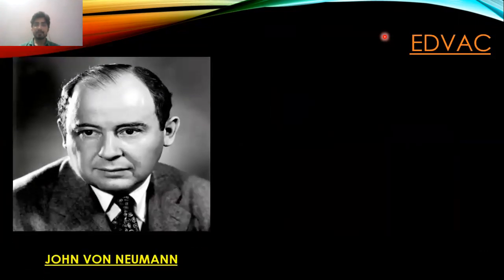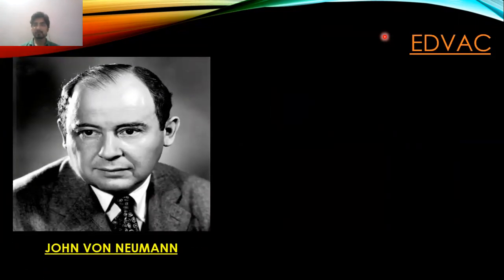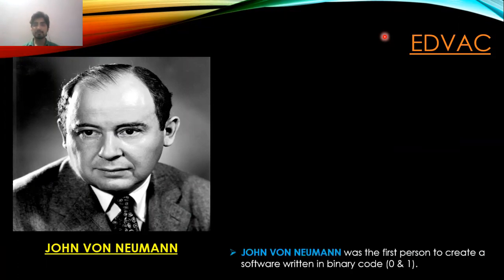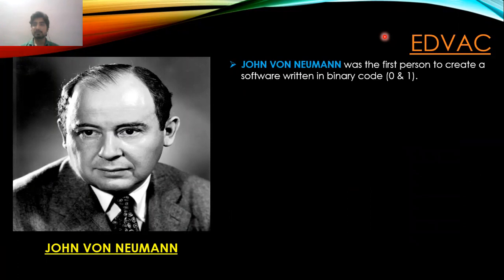EDVAC. So EDVAC was created by John von Neumann. EDVAC was also one of the early computers. John von Neumann was the first person to create software written in binary code, that is 0 and 1. This led to the existence of modern types of computers, because in today's life, in whatever computer we are using, software is the most essential part of that computer. So John von Neumann was the first person who started to write software in binary code for the computers.